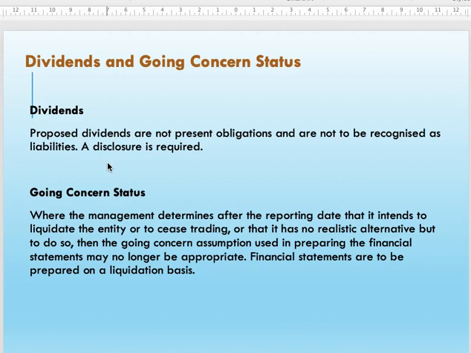Alright, relating to the going concern status, you have learned this, the fundamental principle of accounting. When you prepare your financial statement, you have to assume that you are adopting a going concern assumption, which means that when you open a business, you are preparing your financial statement, you are reporting your economic activities every year on the basis that the company is going to operate until the foreseeable future. That you have no intention to close your business. So that's what going concern is all about.